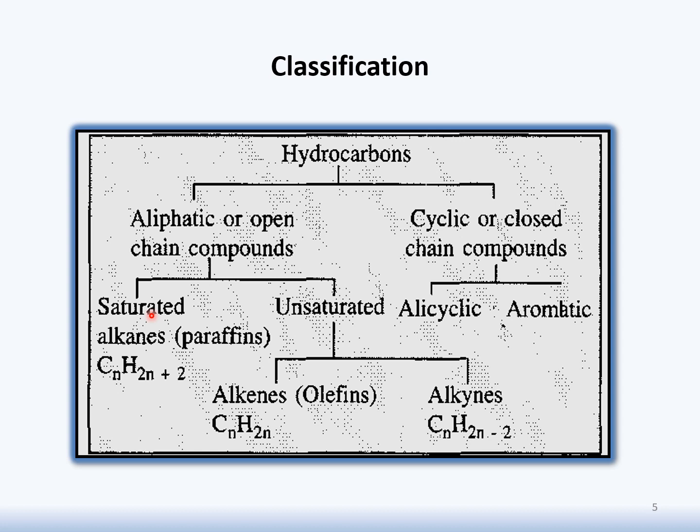Unsaturated hydrocarbons are further divided into alkenes and alkynes. Alkenes have 1 sigma and 1 pi bond, meaning double bonded, whereas alkyne has 1 sigma and 2 pi bonds, meaning triple bonded.